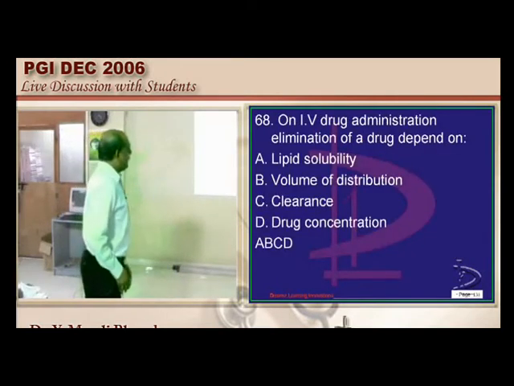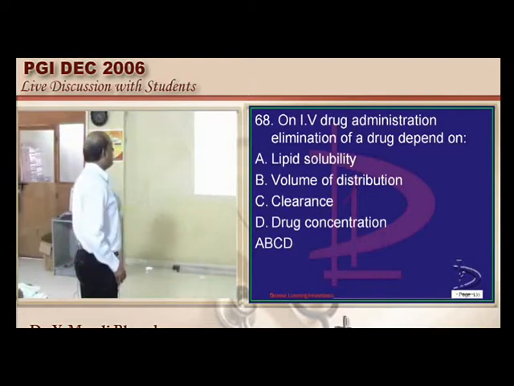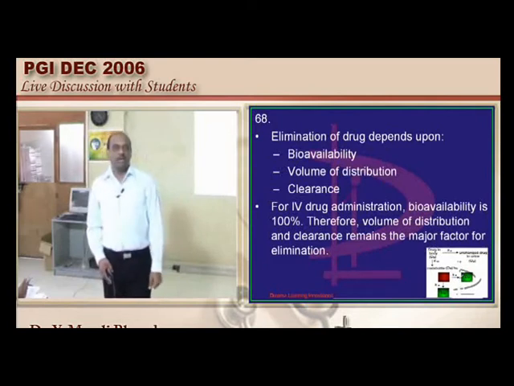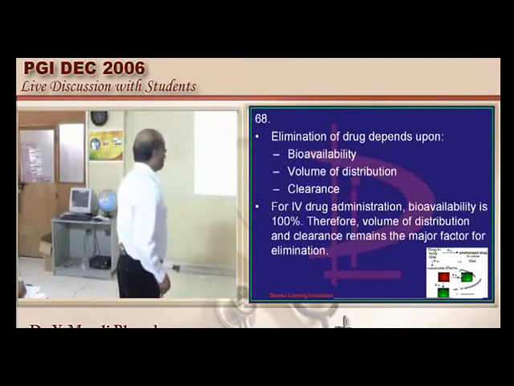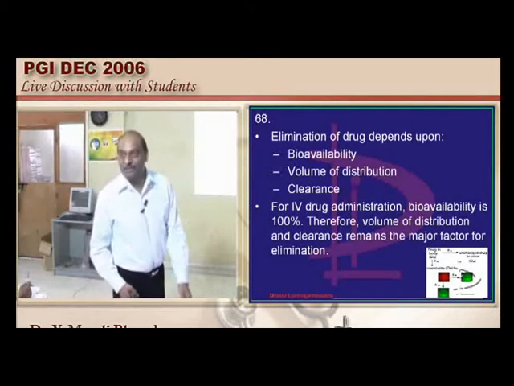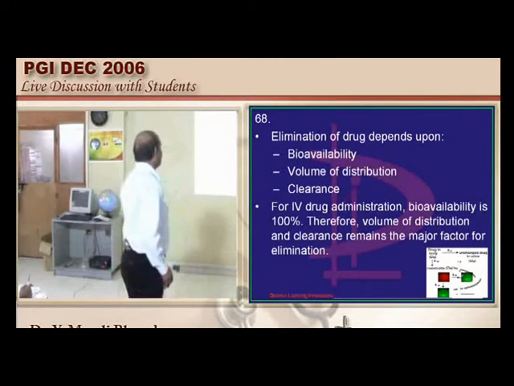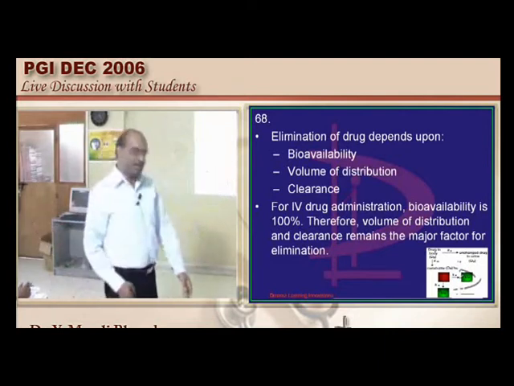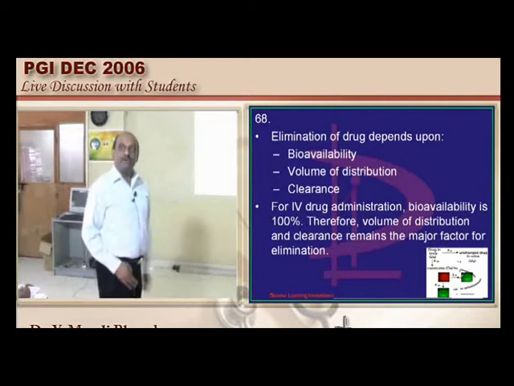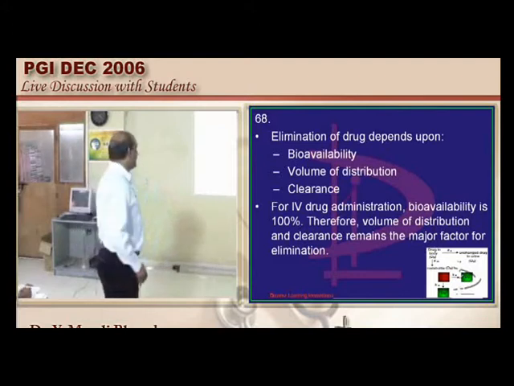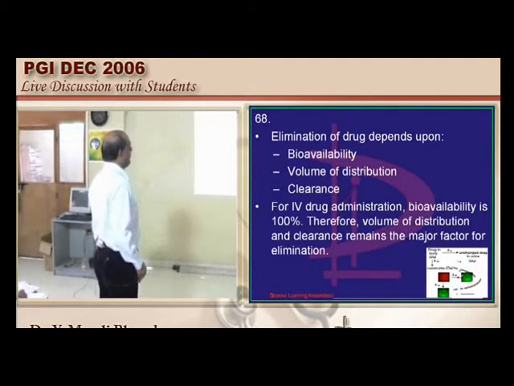Now on IV drug administration, elimination basically depends on what? We have to remember three important factors that decide the elimination of our concepts and also of the drugs. First, bioavailability: it must come into use, otherwise it is of no use at all. So bioavailability of our concepts is required. Second is volume of distribution: how long, how persistently we remember the concepts is also important. Third, clearance: if we only sit on one subject without reading the others, we don't clear them, and problems of toxicity can be there, right? So for drugs also, all these three will decide elimination.